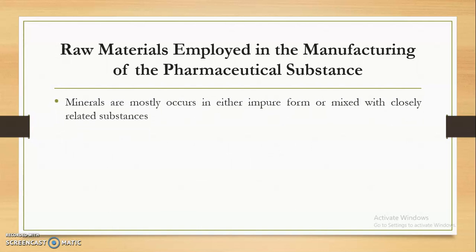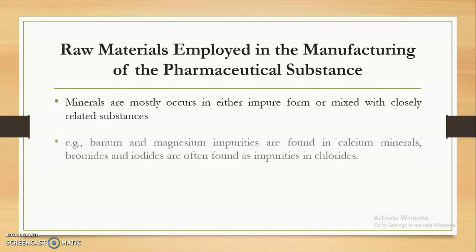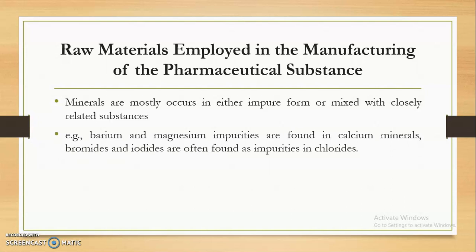Minerals mostly occur either in impure form or mixed with closely related substances. For example, barium and magnesium impurities are found in calcium minerals, because calcium, barium and magnesium are closely associated with each other, as they are all divalent cations.